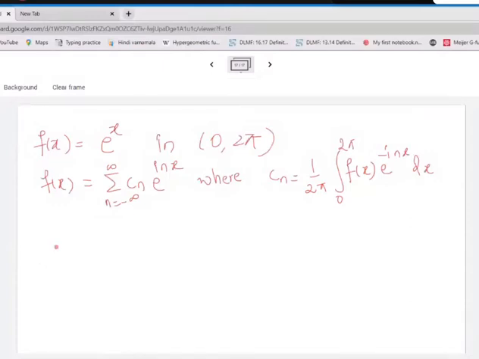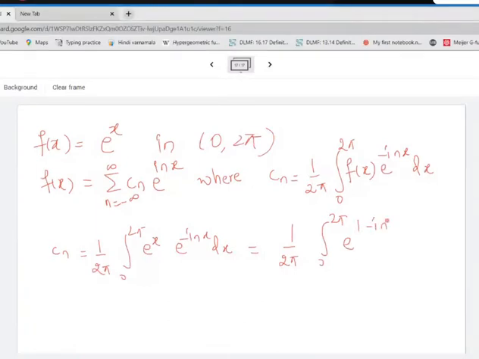Okay, so we'll write down the expression for Cn now. 1 by 2 pi integral 0 to 2 pi, here we'll have e raised to x, e raised to minus i n x dx. This is 1 by 2 pi integration 0 to 2 pi e raised to (1 minus i n) x dx